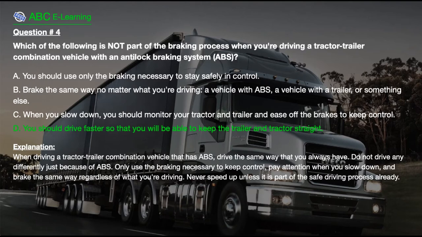The correct answer is D. You should drive faster so that you will be able to keep the trailer and tractor straight. Explanation. When driving a tractor-trailer combination vehicle that has ABS, drive the same way that you always have. Do not drive any differently just because of ABS. Only use the braking necessary to keep control. Pay attention when you slow down, and brake the same way regardless of what you're driving. Never speed up unless it is part of the safe driving process already.